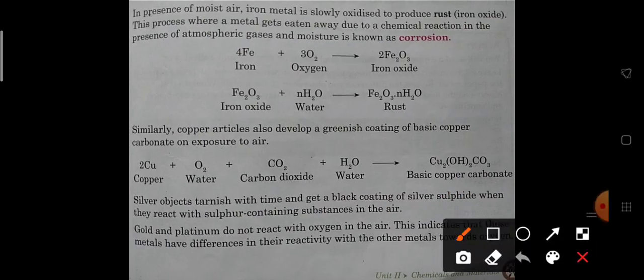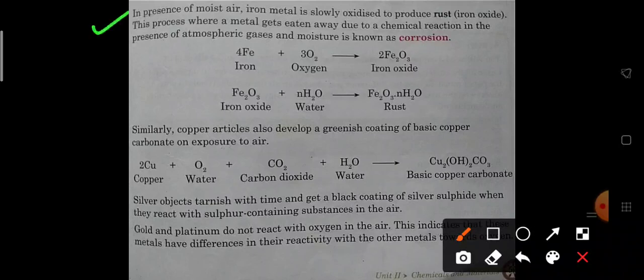Now in the presence of air, we are discussing rusting. Okay, and corrosion. Actually rusting is the special name for corrosion of iron. Okay, rusting is the special name for the corrosion of iron. हम देखते हैं कि आयरन आर्टिकल्स में जंग लग जाती है. ओके, और हम बोलते हैं जंग लग गई. जंग मीन्स it is rusting or you can say corrosion of iron.